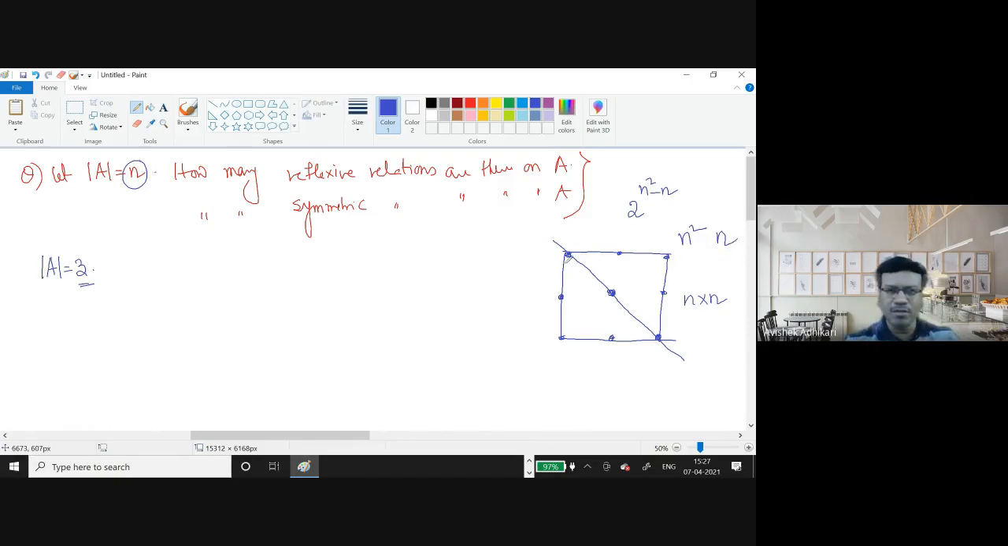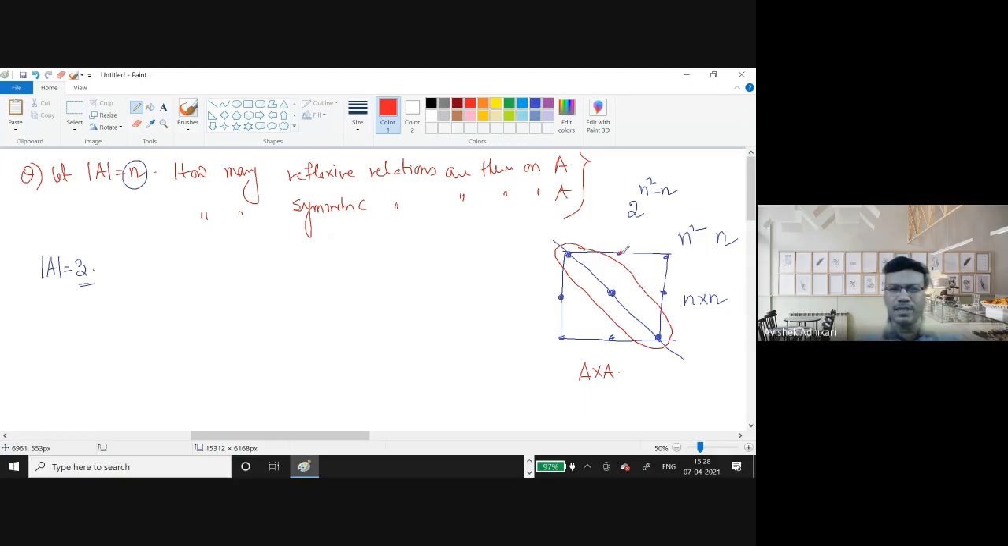Now, as I just mentioned, to become a reflexive relation, all the subsets must contain these. So they are a must. So what you need to check? You need to find all subsets of A cross A that contain these diagonal elements, right?